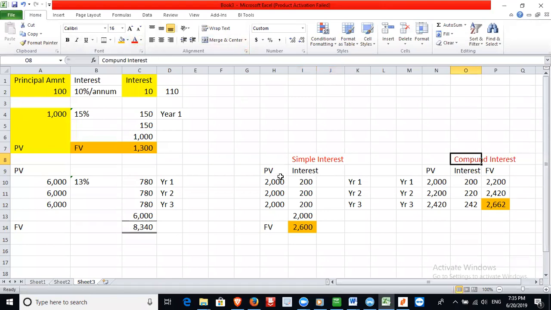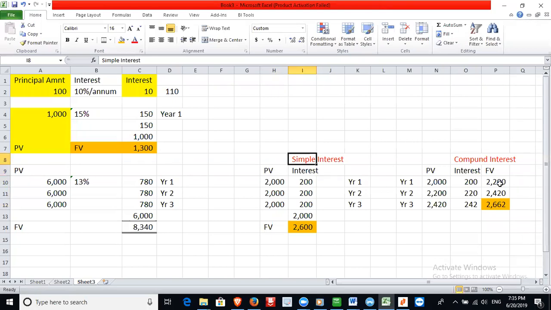Simple interest is calculating the present value amount multiplied by the interest rate on the initial investment, which is 2,000. Then you add the principal amount plus the interest that would have accrued, and you get the future value of the amount. That is the simple interest. And compound interest is the present value amount plus the interest for the current year. Then you get the future value in year 1.